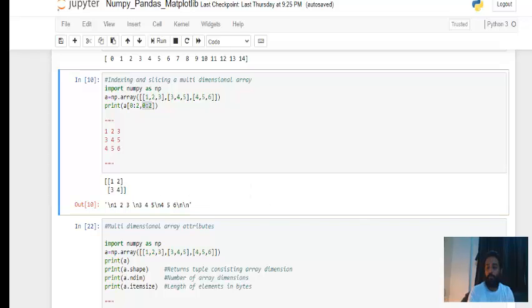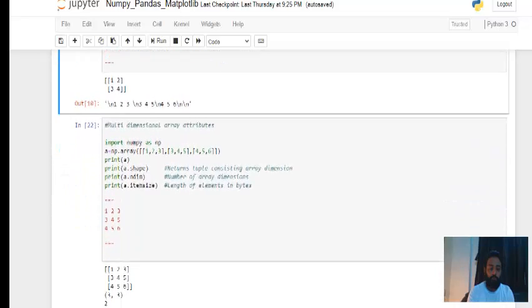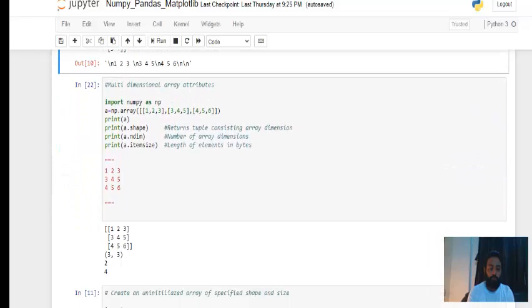Let's move on. Here we have some important functions: the shape function, ndim function, item size function. I've written all the things there. Just go and for sure try it out. Make some changes in the matrix and try it out. Here I have created a 3 into 3 matrix, the same matrix that we created in the step before this, and then I'm trying to take the shape. What is the shape of it?